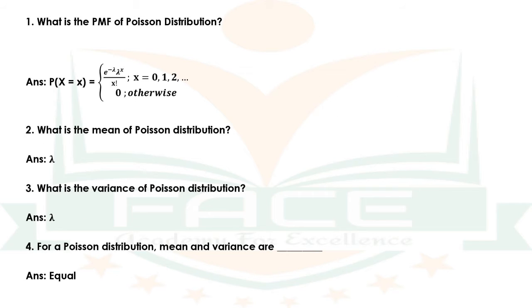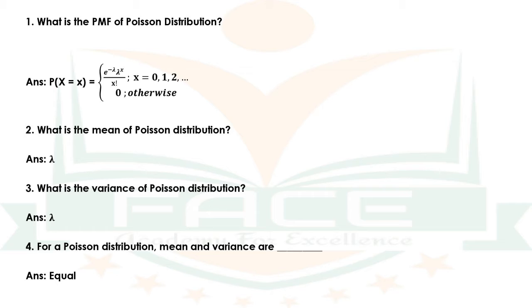Now let us see some model questions related to the topic Poisson distribution. Question number 1. What is the PMF of Poisson distribution? The answer is p of x is equal to small x is equal to e raised to minus lambda raised to x divided by x factorial for x is equal to 0, 1, 2, etc. and for all other values of x the PMF is 0.